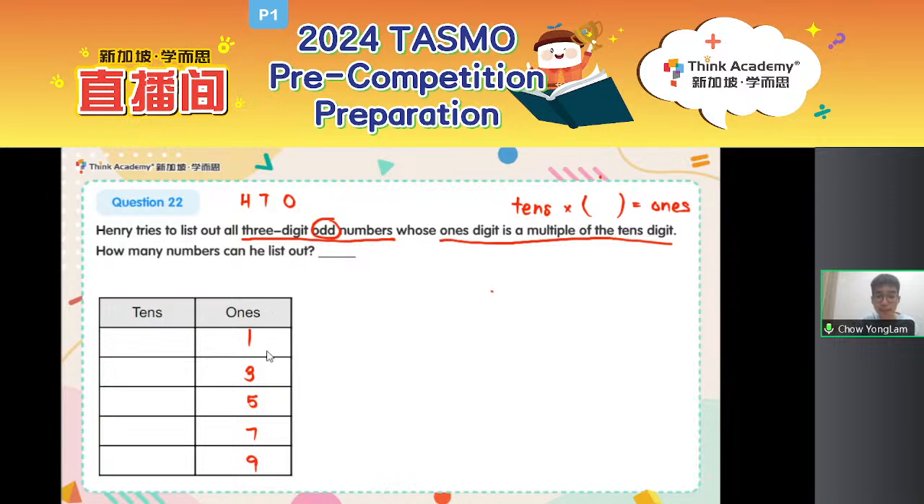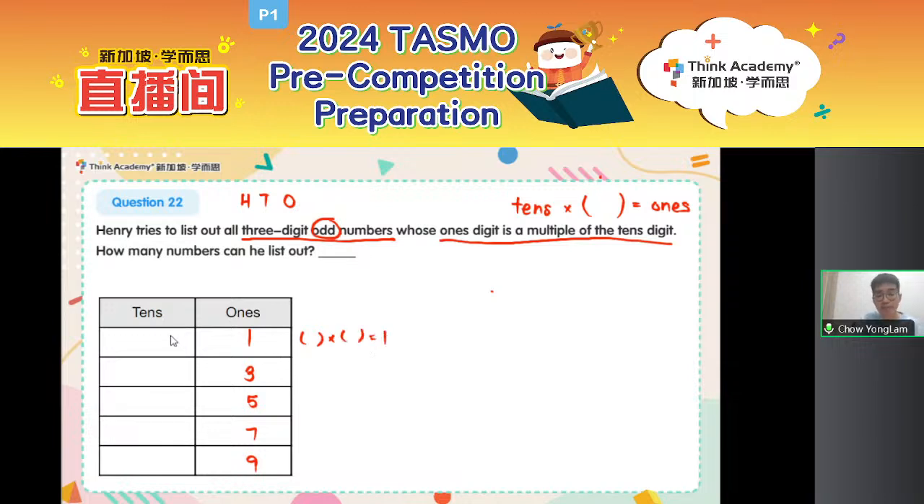If my ones digit is 1, what can my tens be? Can it be any number? Cannot, because remember, the ones digit is a multiple of the tens digit. So, tens digit times something will give me my ones digit. So, if my ones digit is 1, I need something times something, or rather, let me do it with brackets. Something times something is equal to 1.